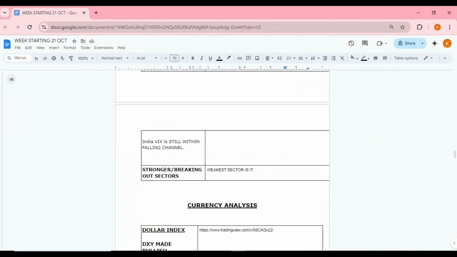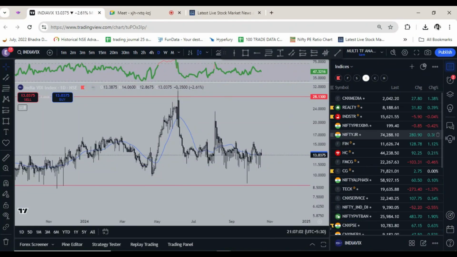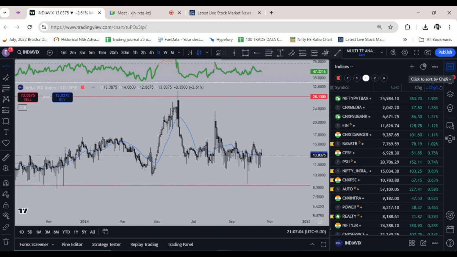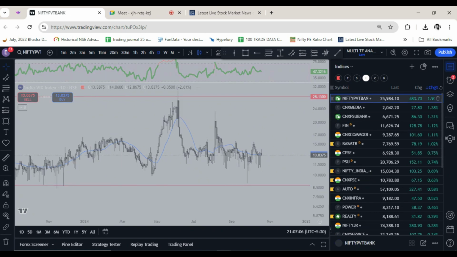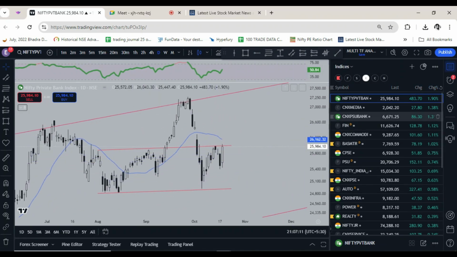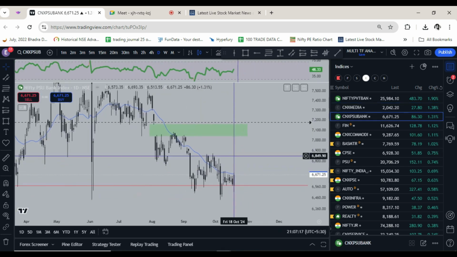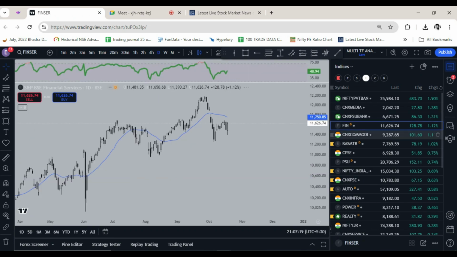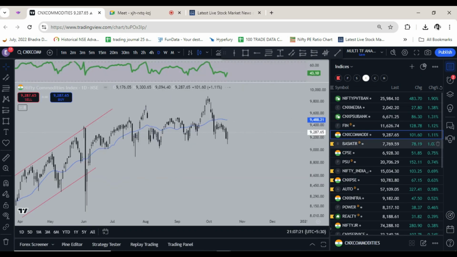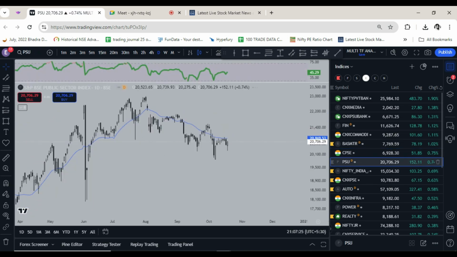And then let's see the various sectors. What are they doing? Private banks are strongest, but nothing much. They are still below the 20-day. Media, nothing. PSU Bank, nothing. Financials, nothing. Commodities, weak. Basic material, PSE, PSUs.